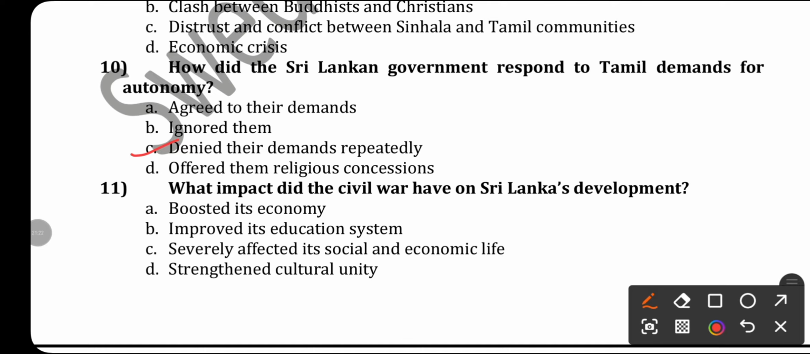Sri Lanka's excellent record of economic development, education and health were all ruined, just because of the civil war. So what will be the correct answer? It severely affected its social and economic life.